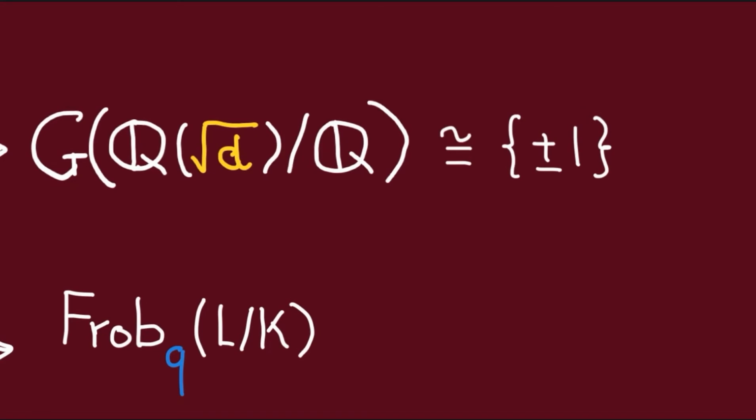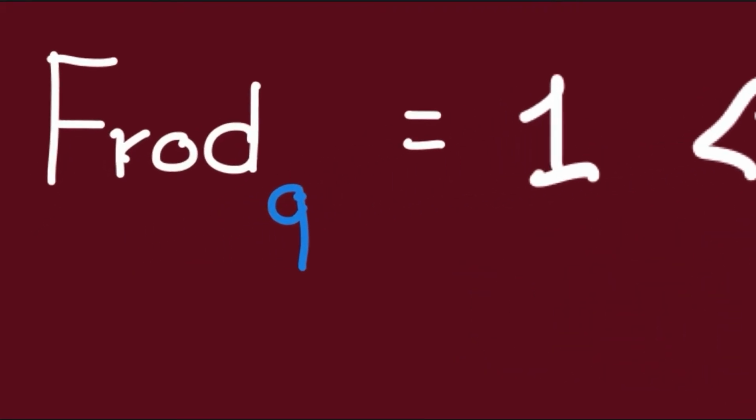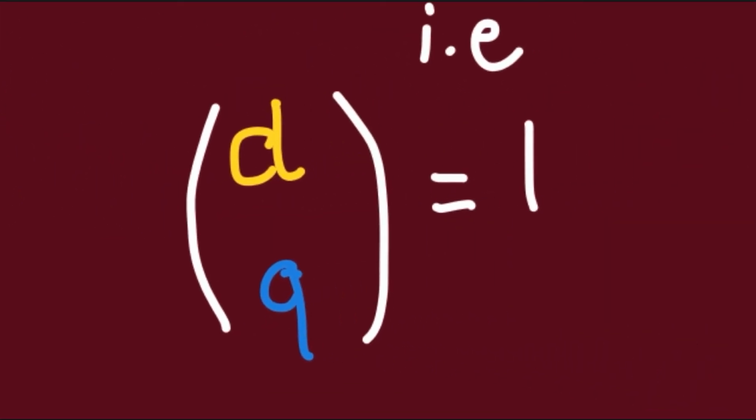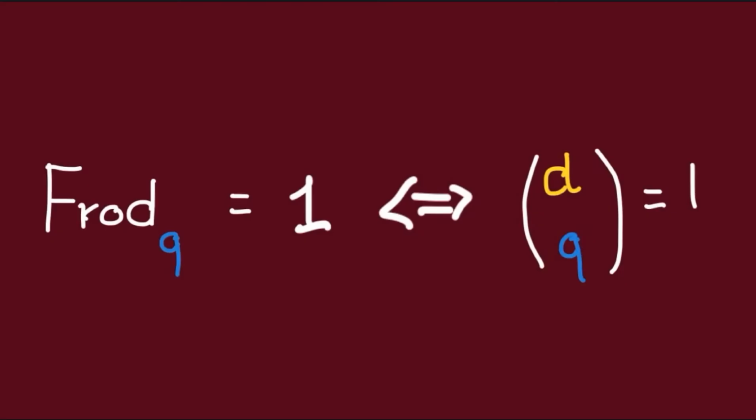Here the identity corresponds to 1, and the map that sends square root of D to minus square root of D will correspond to minus 1. Then under this identification, this statement becomes Frobenius of Q is 1 if and only if the Jacobi symbol of D over Q is 1. In other words, the Artin map is just a generalization of the Jacobi symbol.